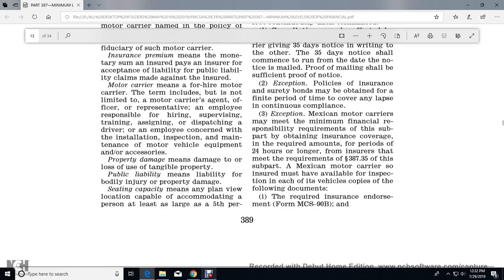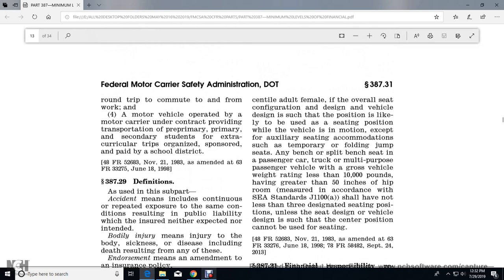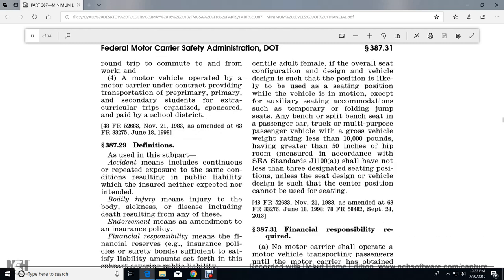Seating capacity means any seat or portion of a seat location capable of accommodating a person at least as large as a 5th percentile adult female, based on the overall seat configuration and design of the vehicle, such that the position is likely to be used as a seating position while the vehicle is in motion, except for auxiliary seating accommodations such as temporary folding jump seats. Any bench or split-bench seat in a passenger truck or multipurpose passenger vehicle with a gross vehicle weight rating of less than 10,000 pounds, having greater than 50 inches of hip room measured in accordance with SAE standard J1100A, shall have no less than 3 designated seating positions, unless the seat design is such that a center position cannot be used for seating.